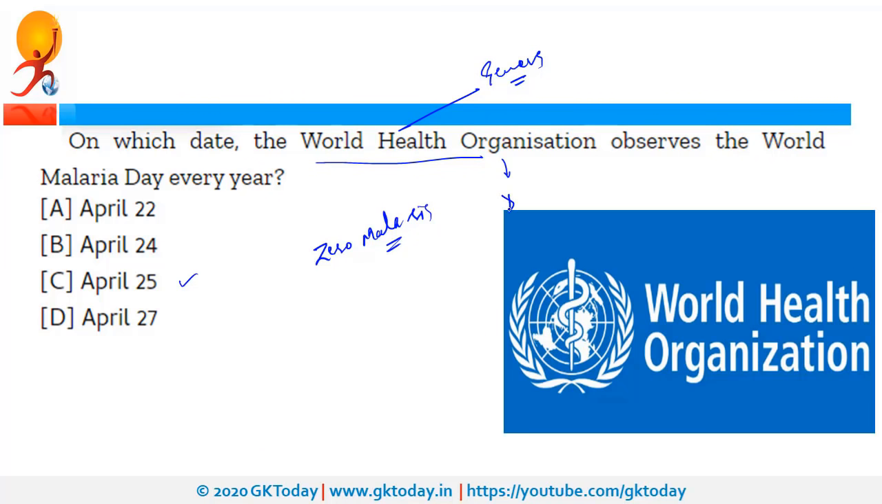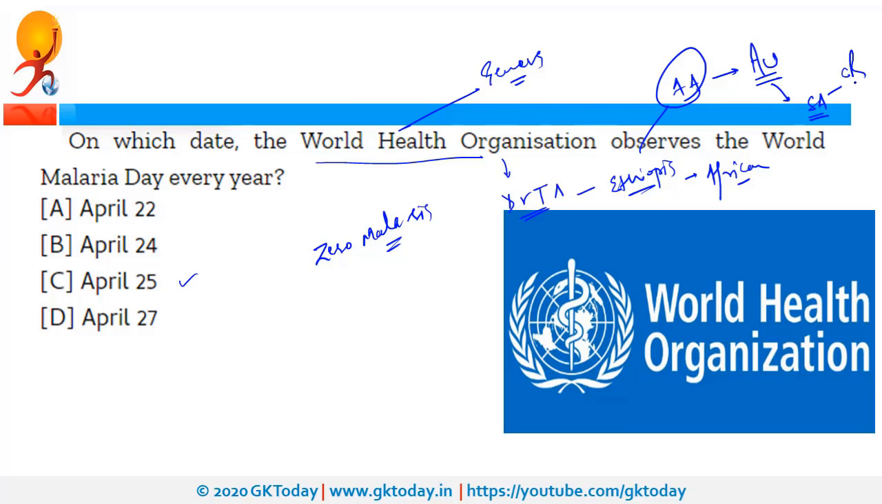The present chief of WHO is Dr. Tedros Adhanom. He is from Ethiopia. Ethiopia is an African country. The capital of Ethiopia is Addis Ababa. Addis Ababa is the headquarters of the African Union, and recently South African President Cyril Ramaphosa became the chairperson of the African Union.